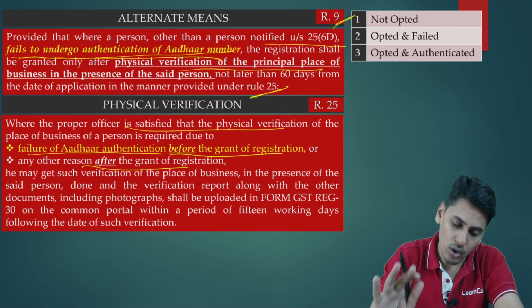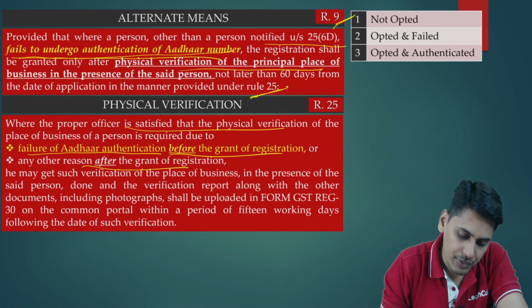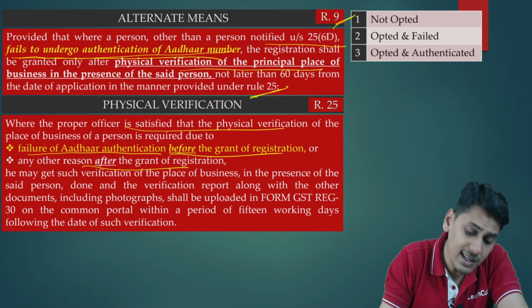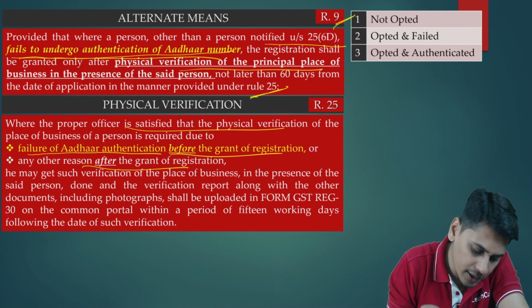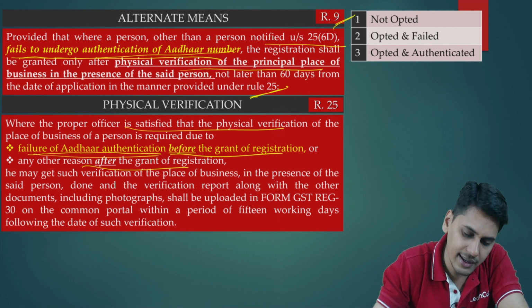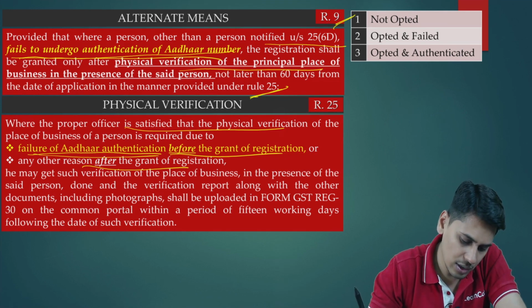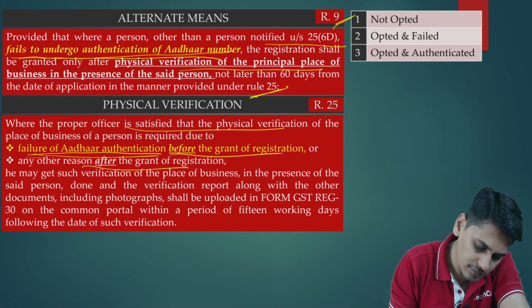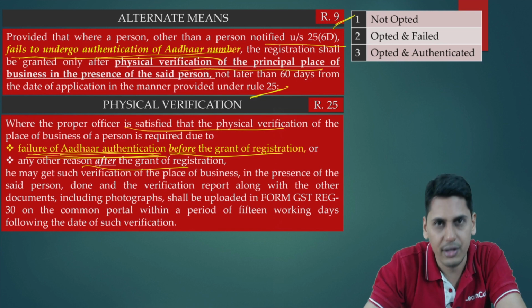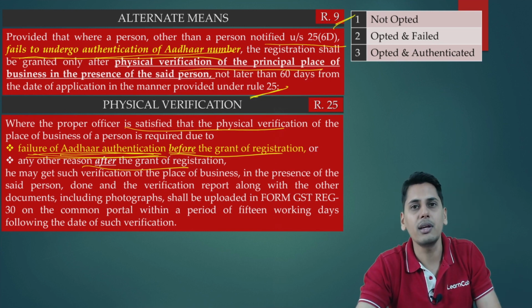So now friends, rule number 25 also told you that physical inspection is required due to what reason? Due to failure of authentication of Aadhaar before grant of registration, physical inspection is going to be done.